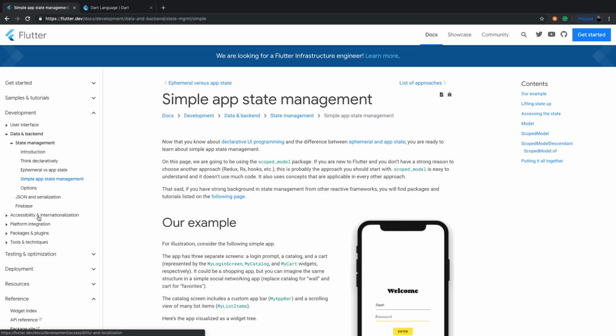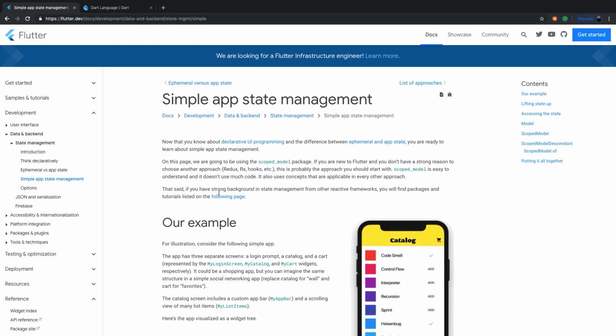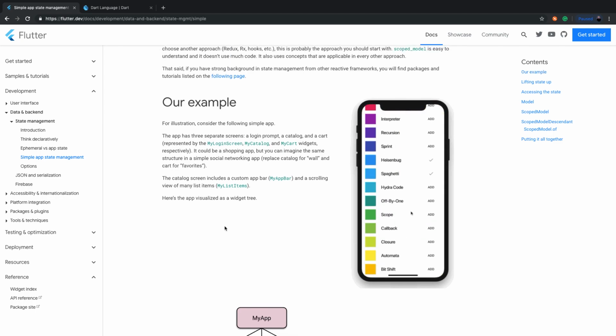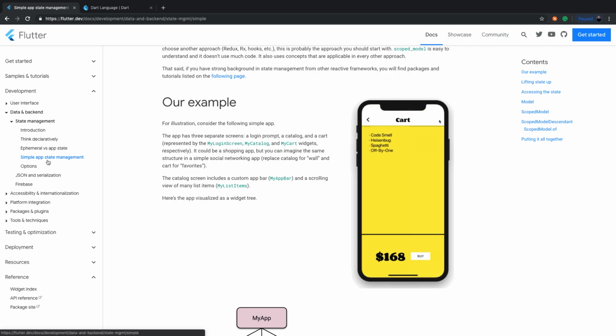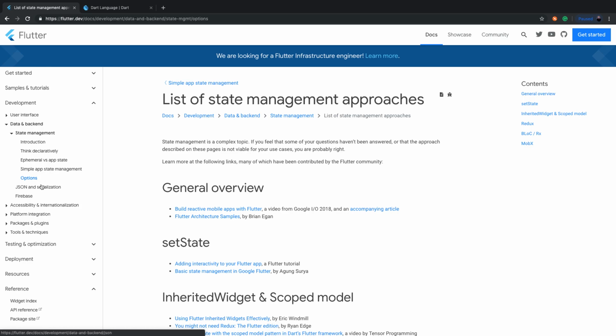So when you start getting into this, again, start from the beginning. You'll start seeing similarities in other languages, and then when you get to state management, you will see that there's different state management like BLoC, Redux, and there's some others, but those two are really super big with these cross-platform languages.